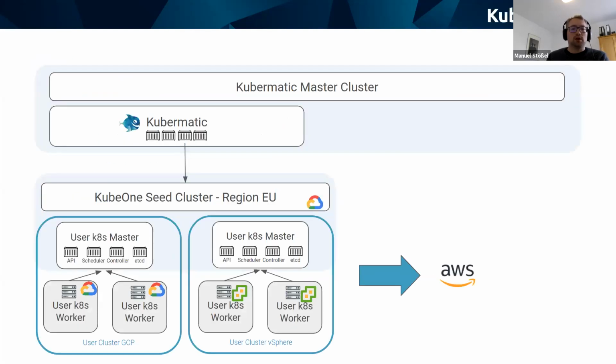So how does it look? We have a Kubermatic installation that has a seed cluster, which is also just a Kubernetes cluster running in Google Cloud. And it hosts a couple of user clusters, and we'll have a look at the vSphere user cluster that runs worker nodes on a vSphere cluster. And we want to move all of that over to AWS because, for whatever reason, we want to run on AWS.